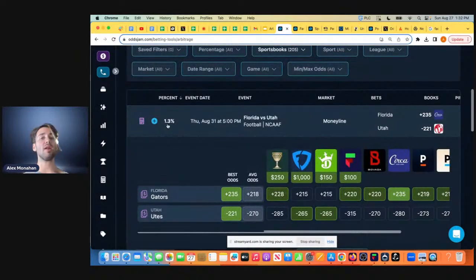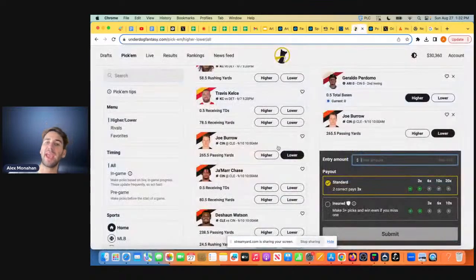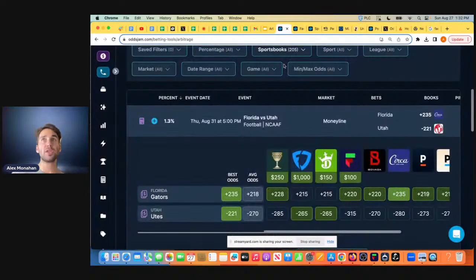What's really cool about this is these returns are daily, right? Most of the games for today have already started. You can see MLB has already started, but usually you're betting on games that are that day, your arbitrage bets. So if you're making 1% risk-free in a day, that's 30% over the course of a month, right? So your bankroll will compound, grow pretty quickly.